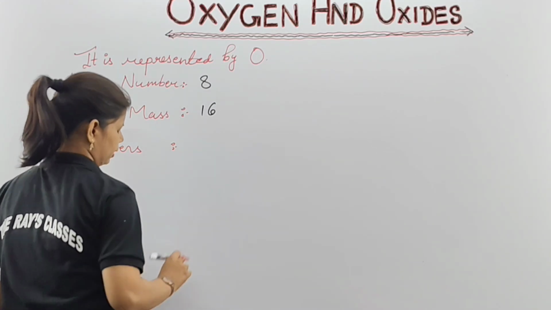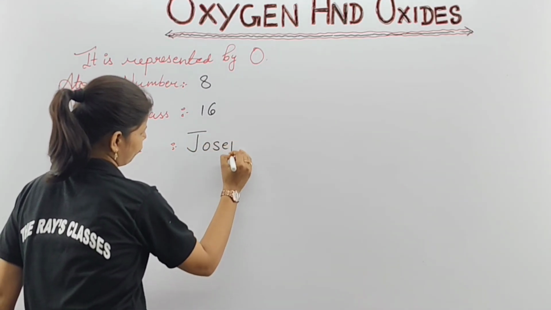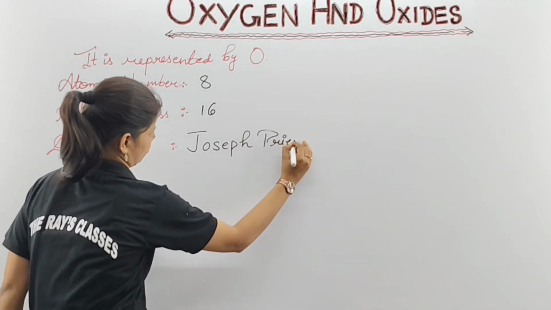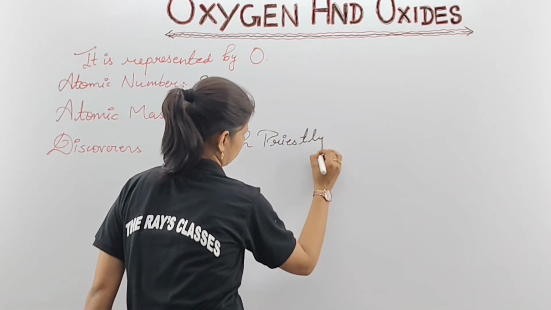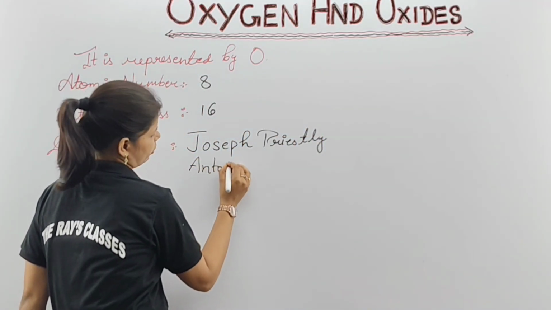First is your, I'll use another color of marker. First is your Joseph Priestley. Clear? Second is your Antoine Lavoisier.